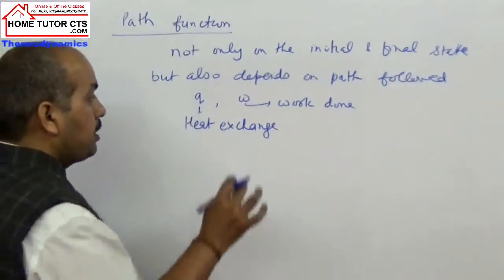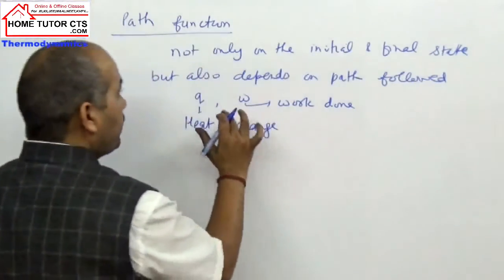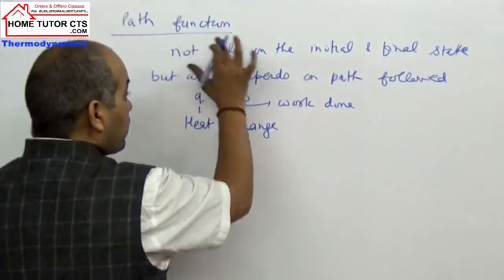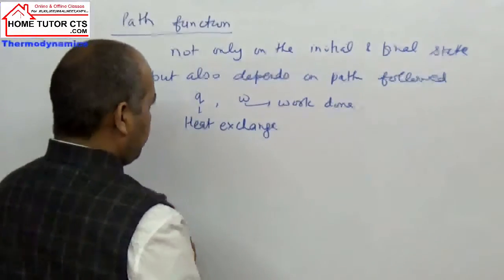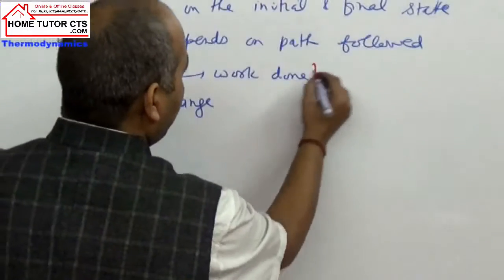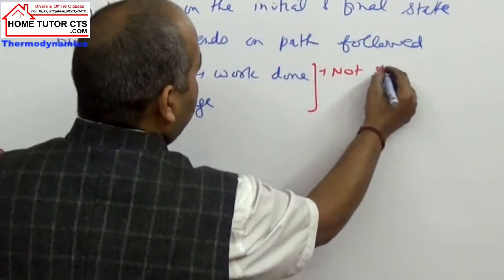See these properties taken here, Q and W, they are not examples of state function.